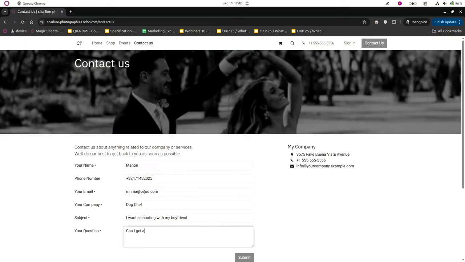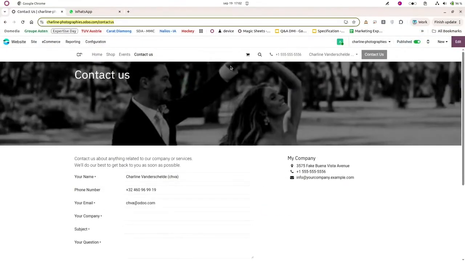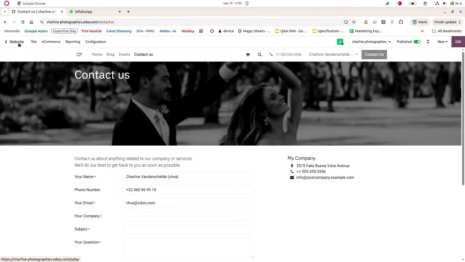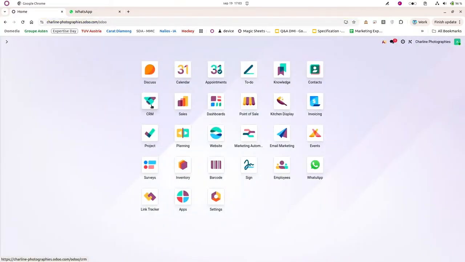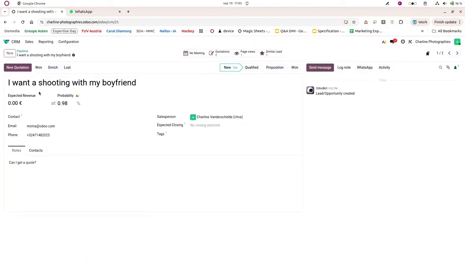Can I get a quote? And then I can submit it. So now what I can do is to go back into my CRM application so that I can check this new opportunity. So I will go back into the dashboard and I will go into my CRM. You can see that now I have a new opportunity, which is "I want a shooting with my boyfriend." And here you can see that the note is, "Can I get a quote?"